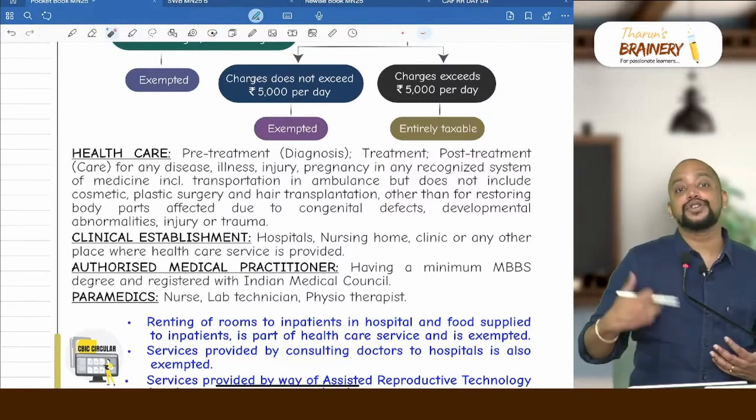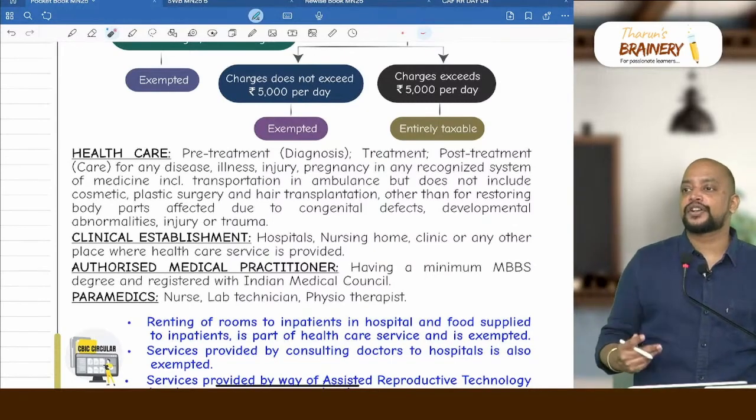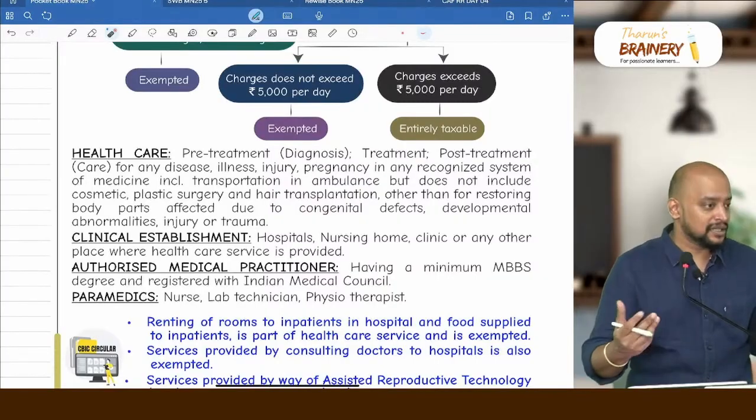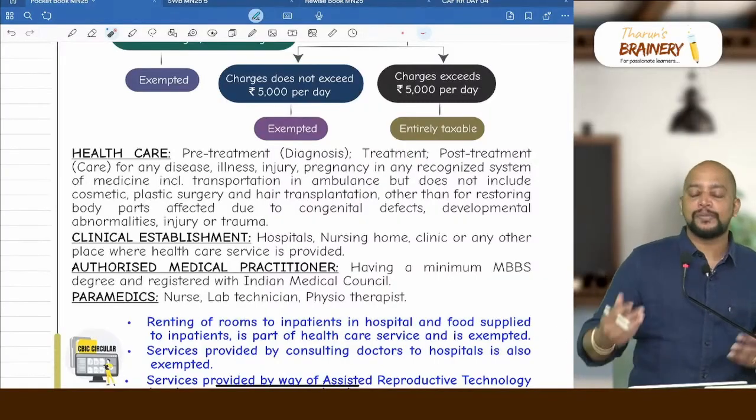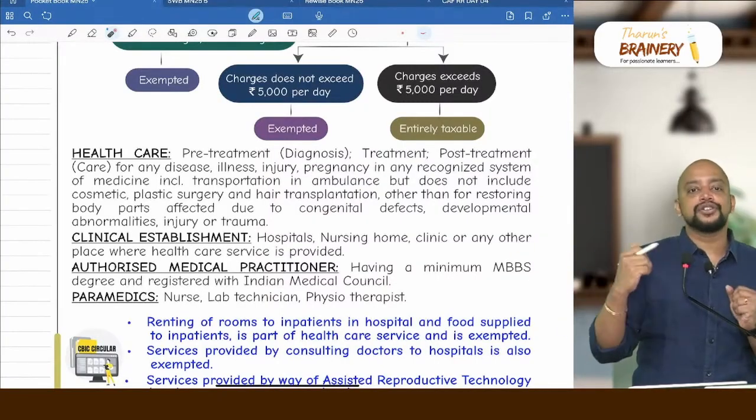carried out to restore the anatomy of body parts affected due to congenital defects, that is by birth, or developmental abnormalities during growth, or any injury or trauma.